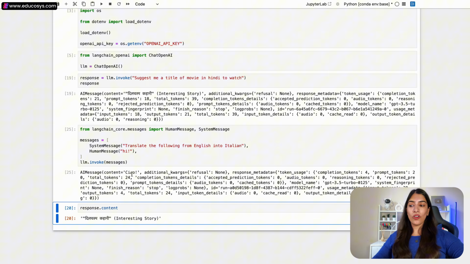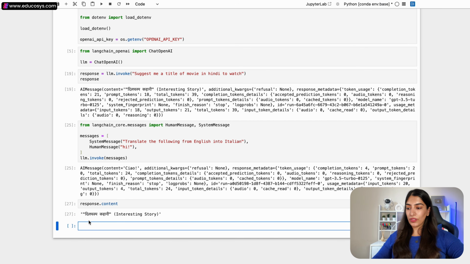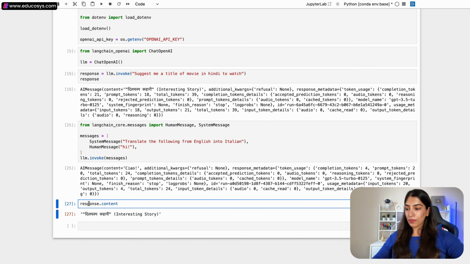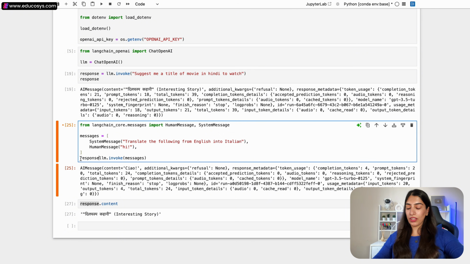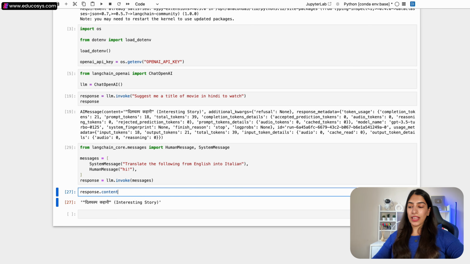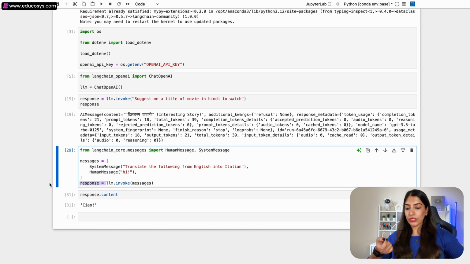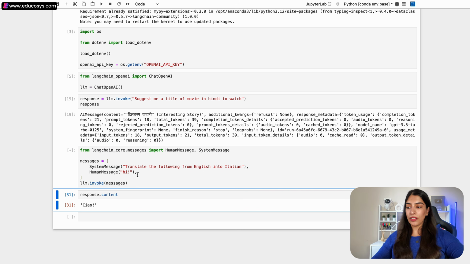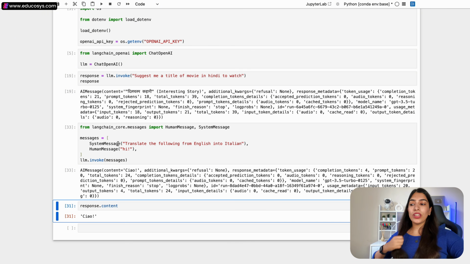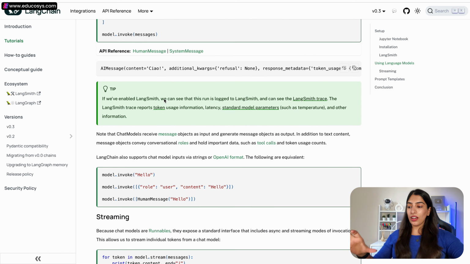And here we can see the content is ciao. And if I run this again, okay, I have not put it in the response. So let me put this in the response. And once I run this, now it is there in the response. And if I run this, you can see ciao, right? So this means that now the response is ciao. So if I actually run it like this, this is how you can pass messages: system message, human message, AI message. So this is what you should understand.